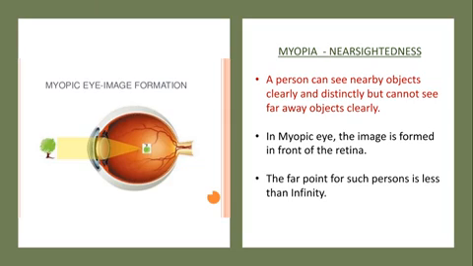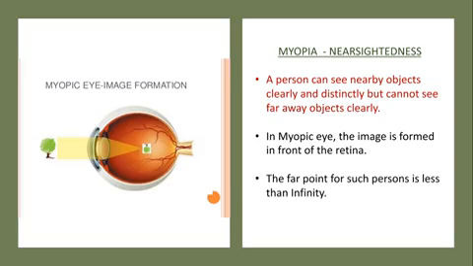So, a person suffering from myopia can see the nearby objects but cannot see the far off objects clearly. In this case, the image of an object is formed in front of the retina. The far point for such a person is less than infinity.